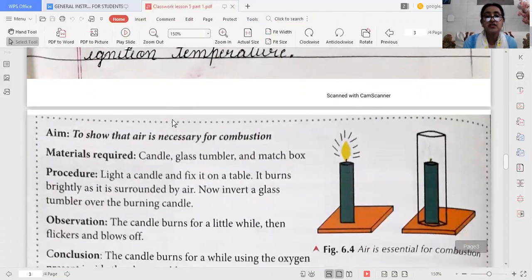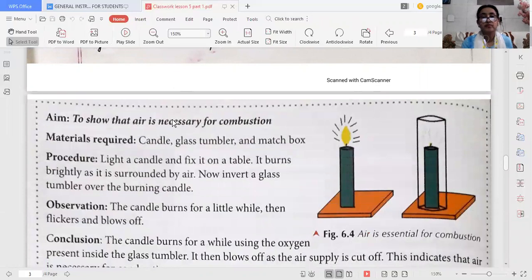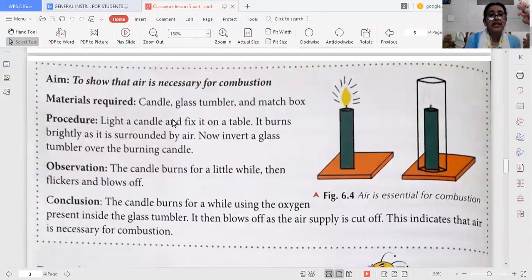Now here, there is one activity to show that air is necessary for combustion. The materials you can see are a candle, a glass tumbler and a matchbox. Light the candle, and after some time cover it with a glass tumbler. We will observe that for a while it will burn and after that the flame will blow off.